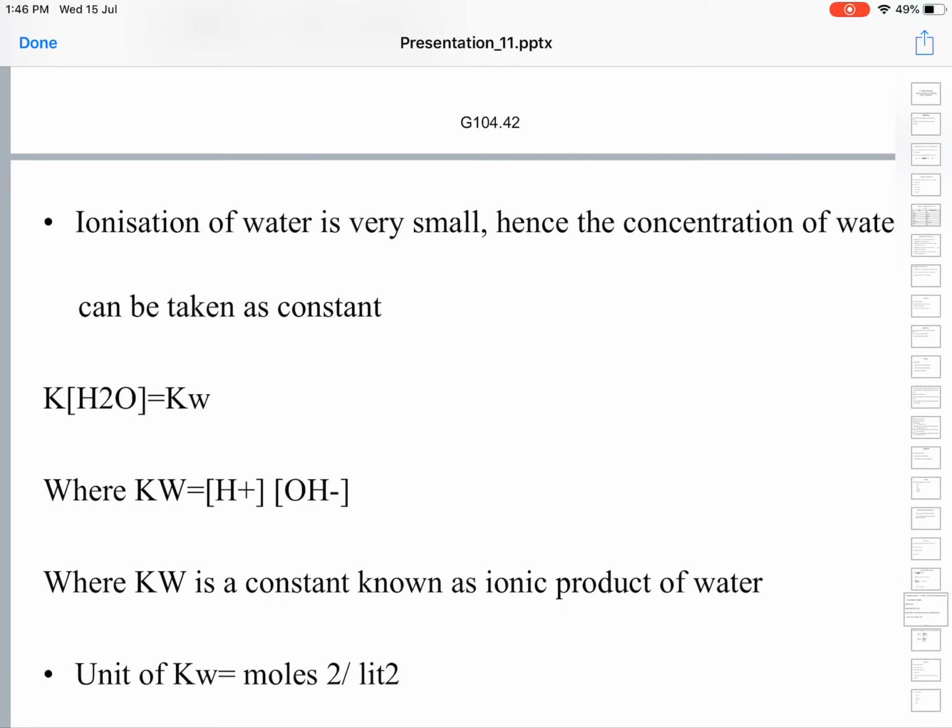of Kw are moles per liter squared. It is moles squared per liter squared, because it's a product of molar concentrations. Molarity is defined as moles per liter. H plus has moles per liter, and the OH minus concentration is also moles per liter, so it becomes moles squared per liter squared units.